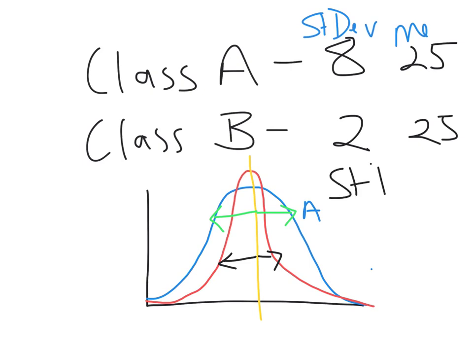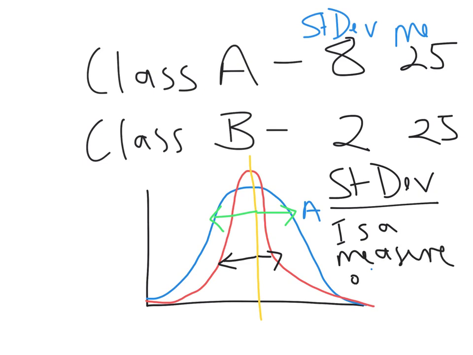So STDEV is my shortening. Standard deviation is a measure of variation from the mean, and a high number such as this 8 with a mean of 25 is quite a large variation, whereas 2 is not a large variation, meaning most scores were around that middle.